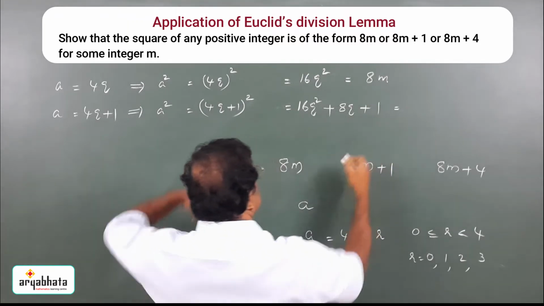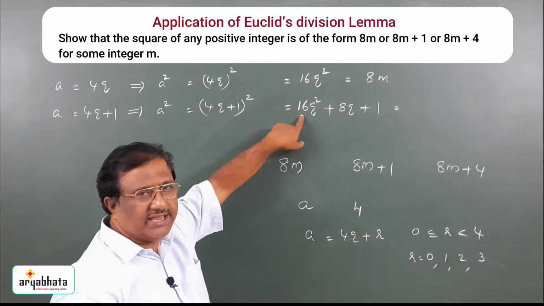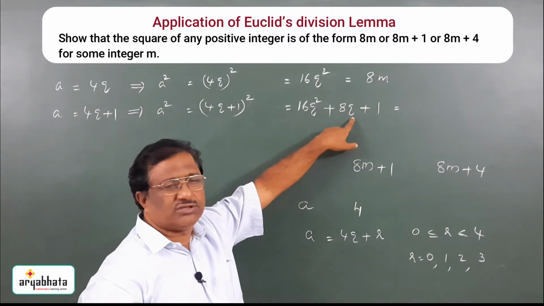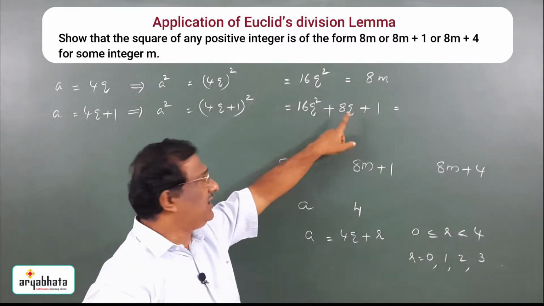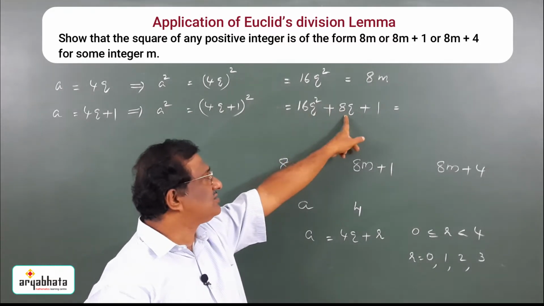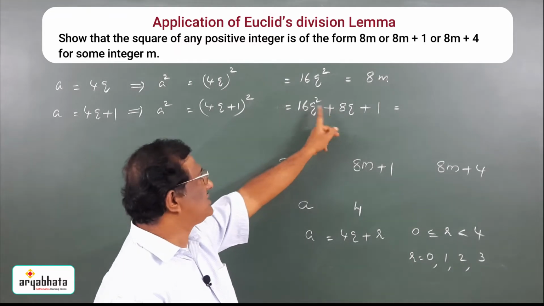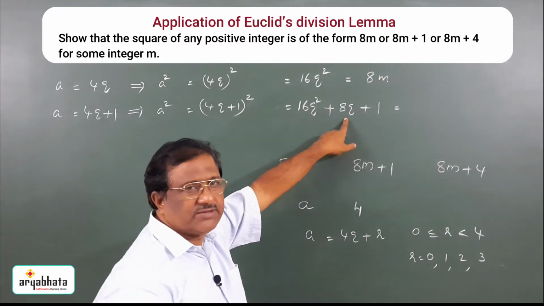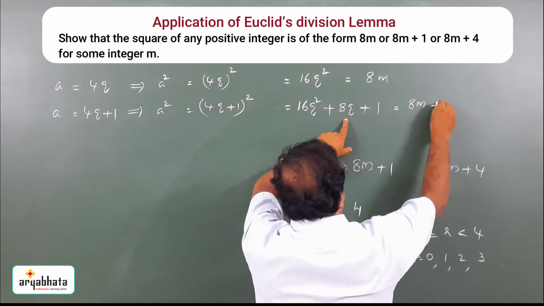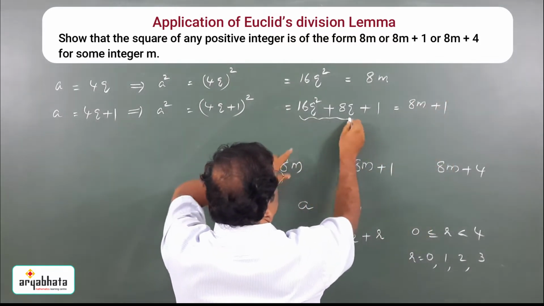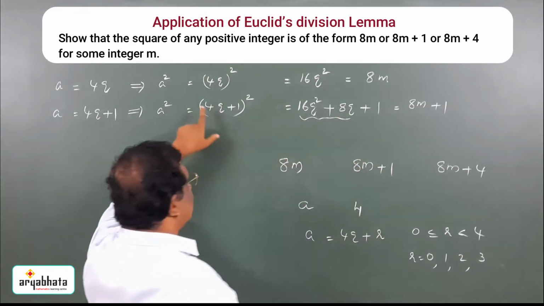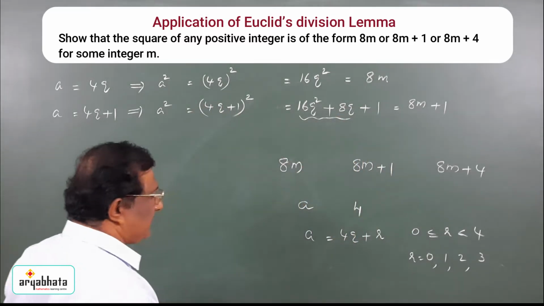You can see that the first term is divisible by 8, 16 is a multiple of 8. The second term, 8 into q, is also divisible by 8. If two numbers are divisible by 8, then their sum is also divisible by 8. So it is of the form a multiple of 8 plus 1, that is, 8m plus 1.